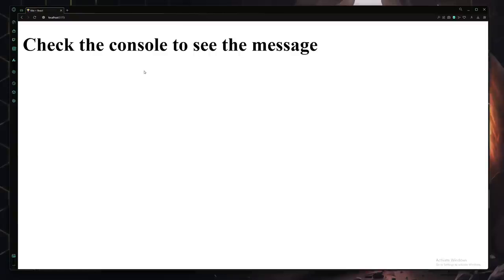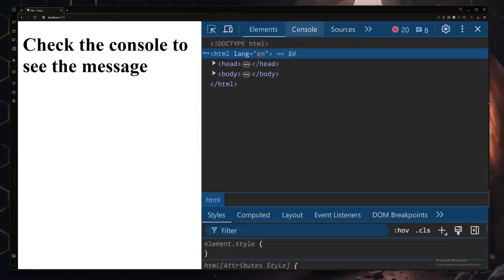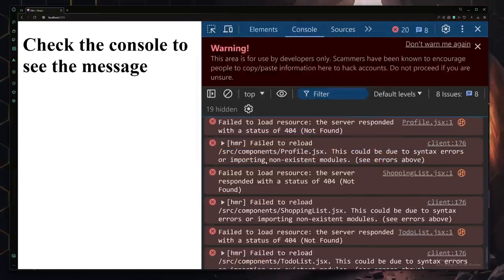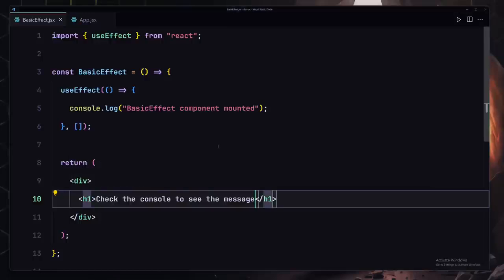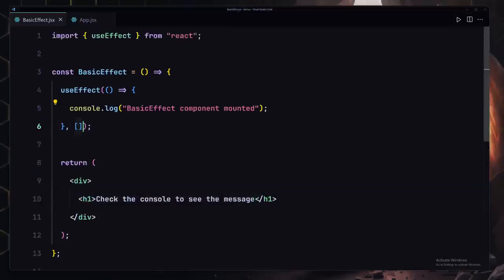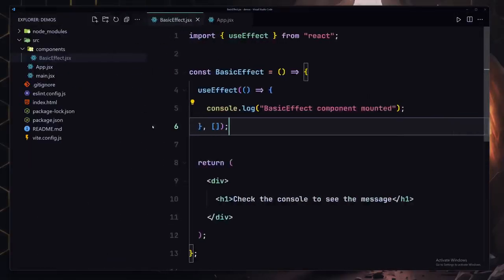So we're going to be checking the console right now. So let me just go ahead and go to the console. Let's just refresh, and now we are getting basic component mounted for the first time. And why is that? That's because of this empty dependency array. So that was challenge number 1, and let's just remove them.